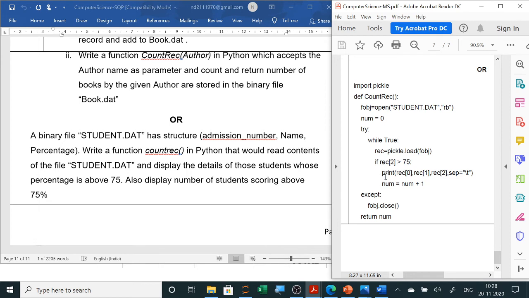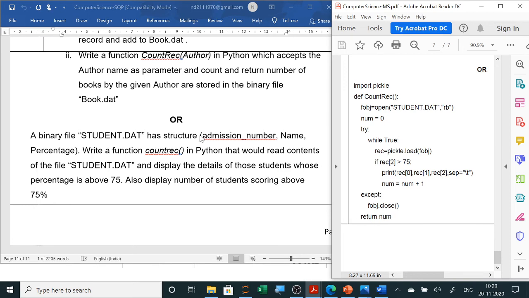To display, you can use rec 0, rec 1, rec 2. It will display with a tab separator, and then you count it, and at the end you have to return. If they ask you to return, you can return. If they ask you to display, then you can write print. Like here it is written to display the number of students. So directly also you could have written that the total number of students who have got percentage greater than 75 is num. So the print command also you could have used. Both are correct, so you can write return or print.